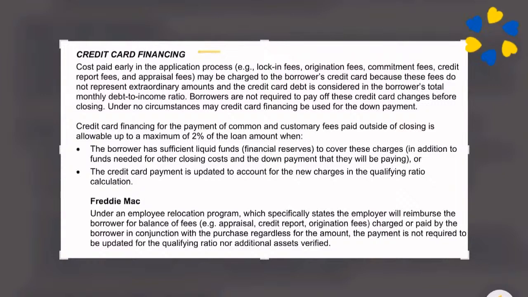Typically, credit card financing is not eligible. However, if you bothered to set up a payment plan and proof that they had liquid funds to pay it, etc., you could possibly do it. Freddie Mac, if it's part of the employment relocation program, would allow the employer's reimbursement and not put it in the DTI.